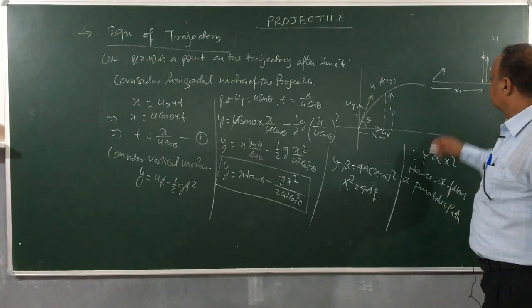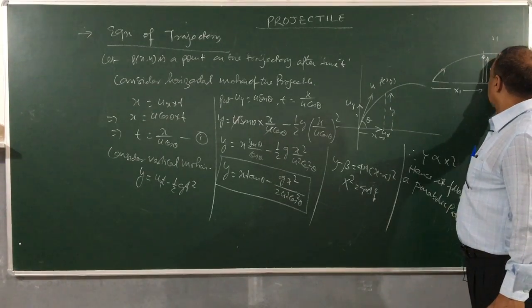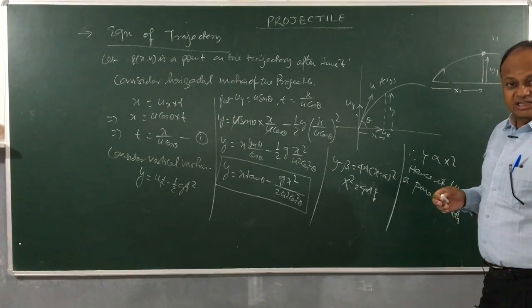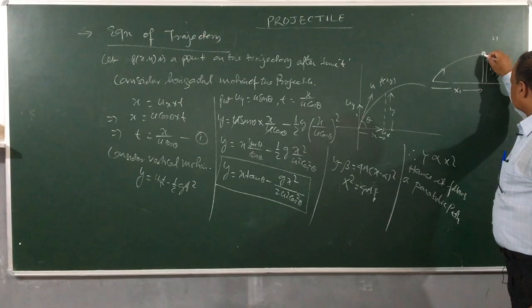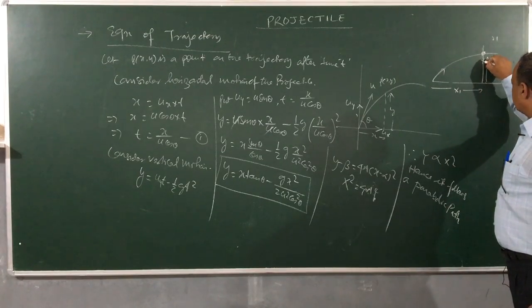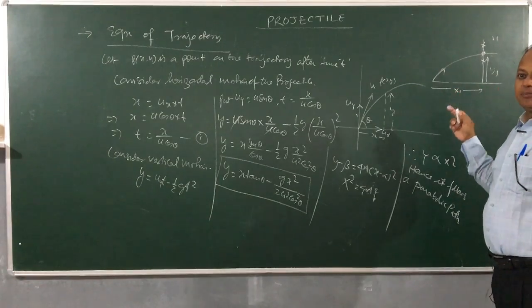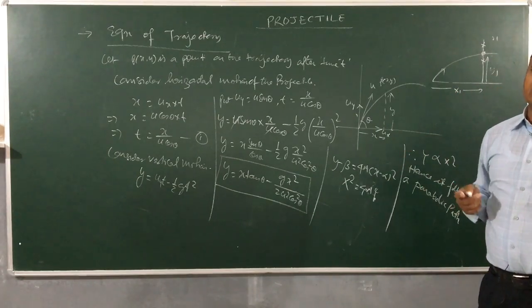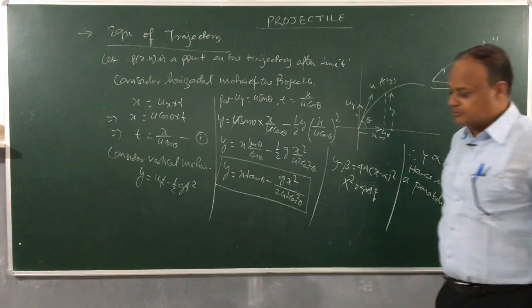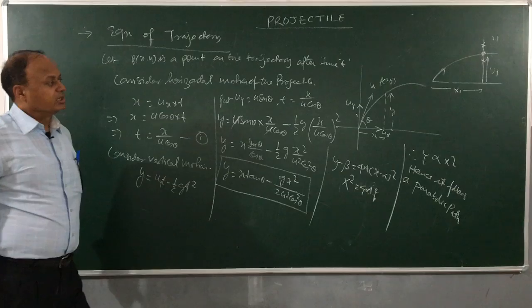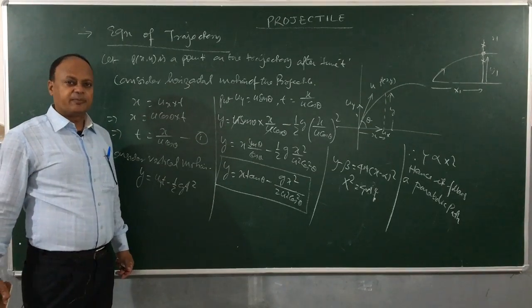Then how will you do it? You will make sure that this point is lying on the path of the trajectory. If this point is lying even slightly below or above, then the projectile will pass without making contact and the target will not be hit. So when you are doing sums on this, make sure that you are using the trajectory of a projectile correctly.